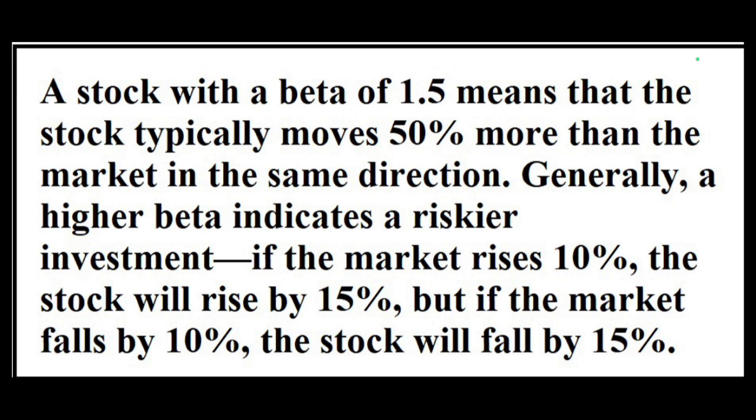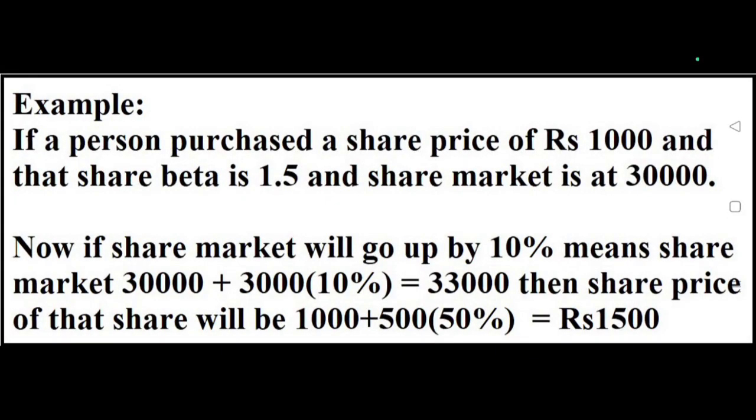Let's understand this beta with the help of one example. Let's say a person purchases a company's share priced at rupees 1000, and that share's beta is 1.5, and the share market at that time is 30,000.